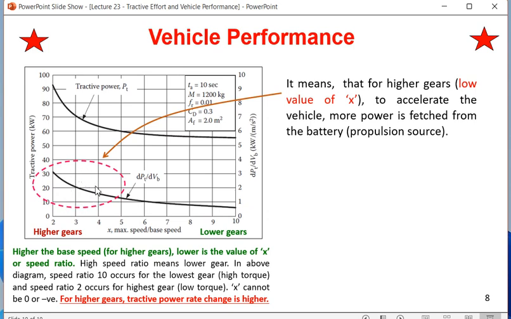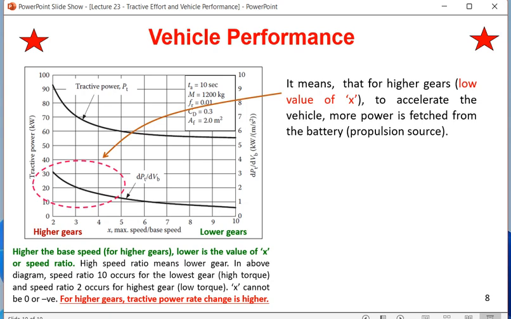So this is the region. It means that for higher gears, because the slope of the graph is more, you can find here the slope of this graph also is more. So more tractive power is fetched from the battery whenever you are at the higher gear side, because high gear means low torque, higher speed. So for higher speed change in high gears, you are trying to exhaust the battery more.